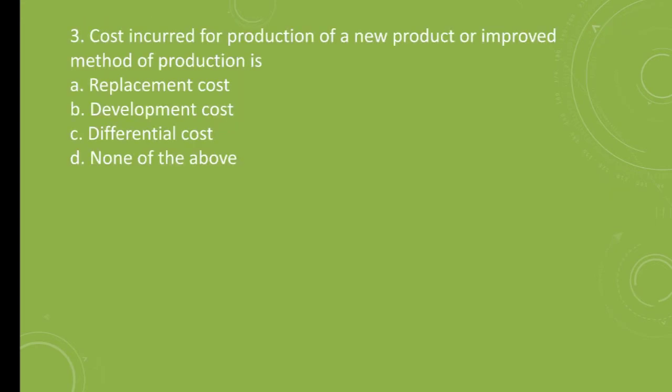Question number 3. Cost incurred for production of new product or improved method of production is A. Replacement cost, B. Development cost, C. Differential cost, D. None of the above. The correct answer is replacement cost. Cost incurred for production of new product or improved method of product is replacement cost.